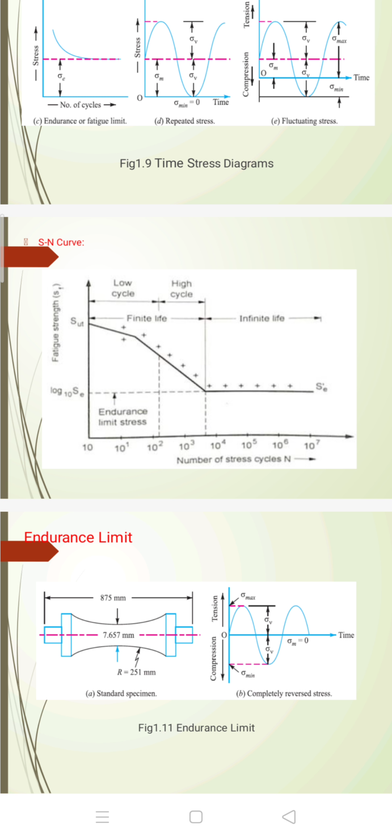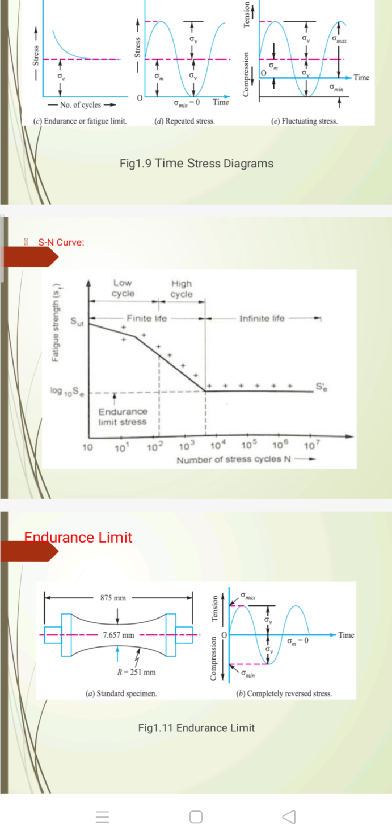Below log to the base 10 of Se is the endurance limit stress. So our next point is: what is endurance limit? Endurance limit is defined as the maximum value of completely reversed bending stress which a standard specimen can withstand without failure for an infinite number of cycles of load.